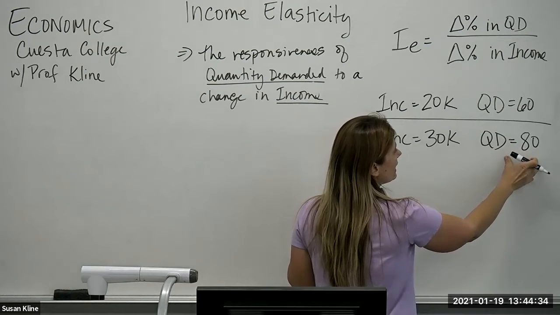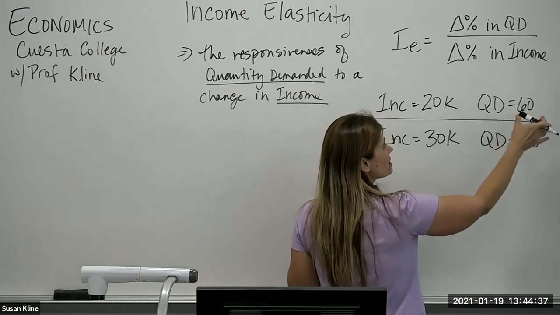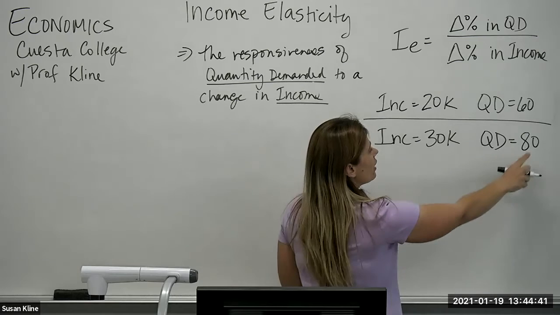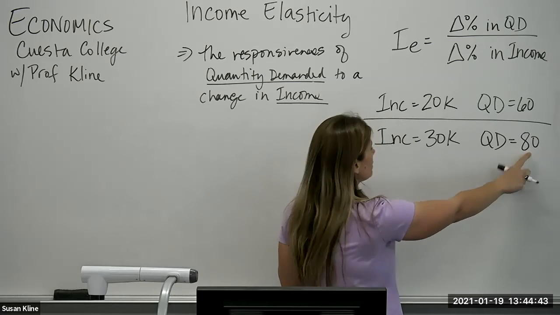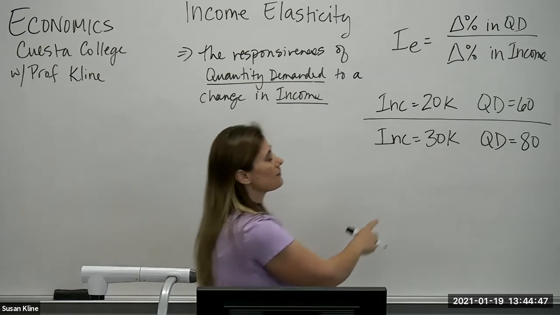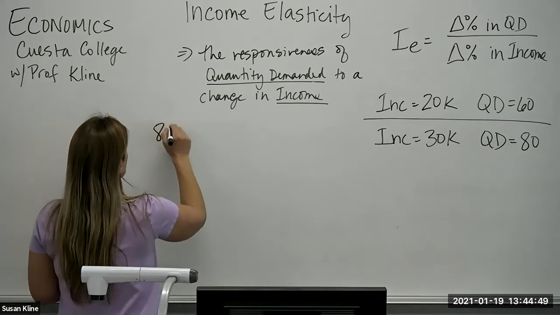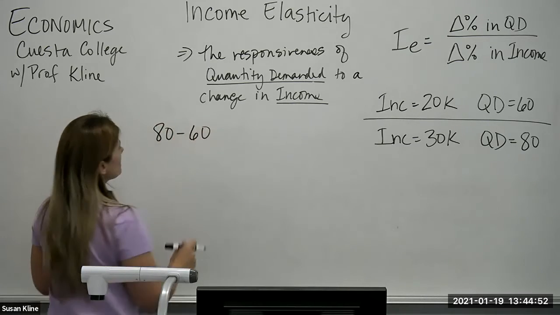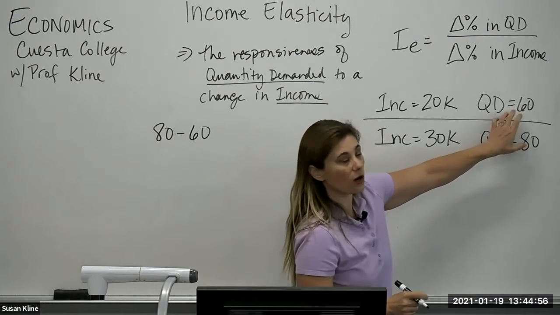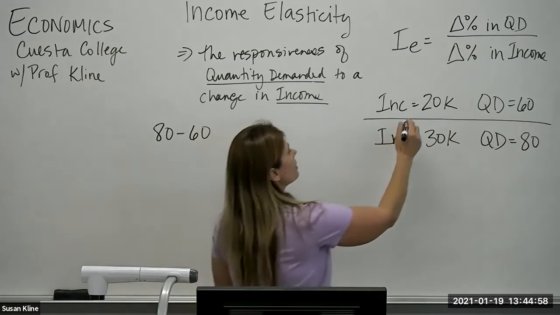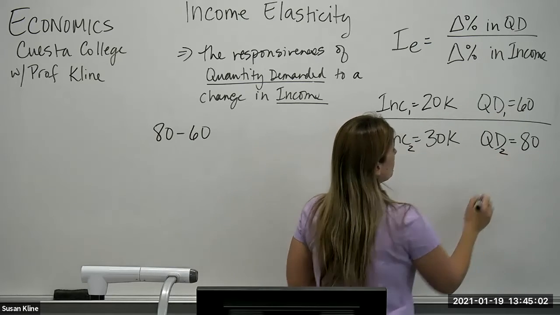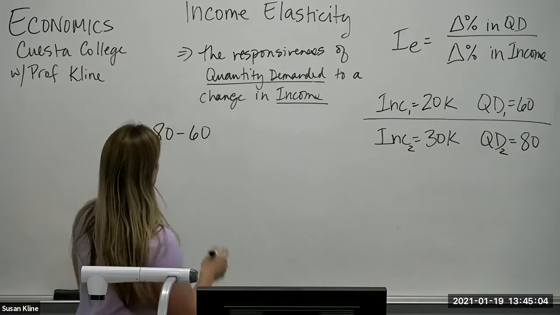So I can start with 80 and subtract 60, or I can take 60 and subtract 80. What I mean by keeping the information together, if I start with 80 in the numerator, I should start with 30,000 in the denominator. All right? Okay. So I'm going to start with 80 minus 60. So initial minus our original, and again, it doesn't matter. The other thing that can often be helpful is to simply put the two pieces of information together.